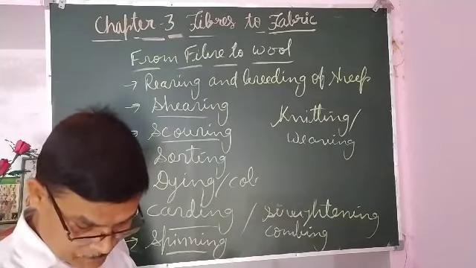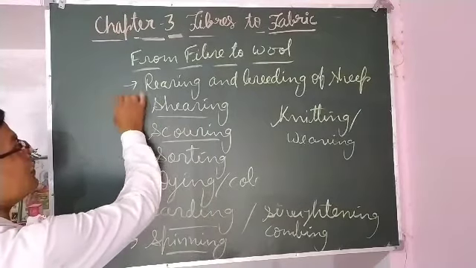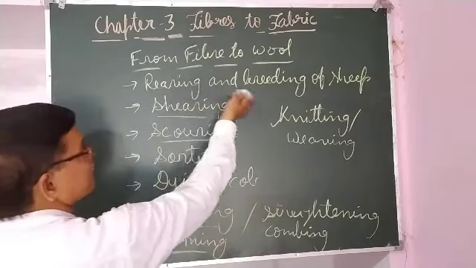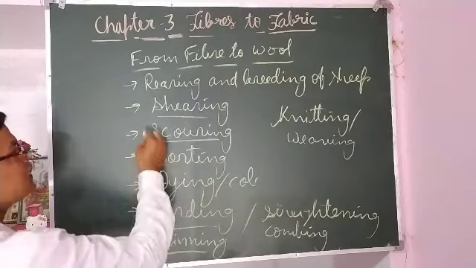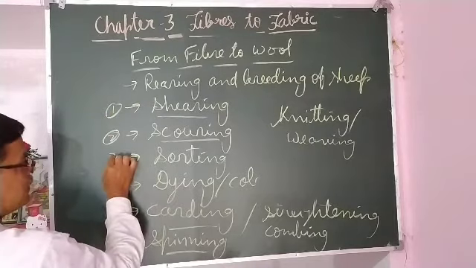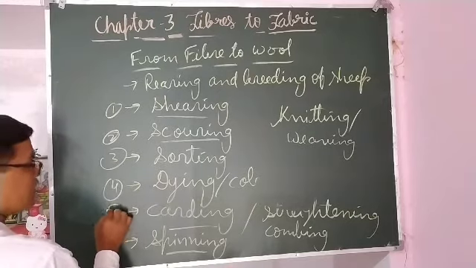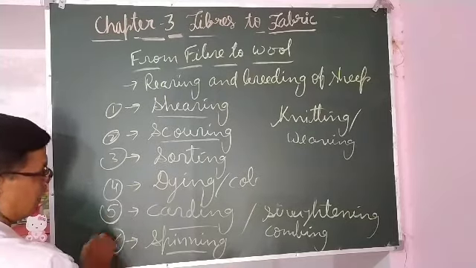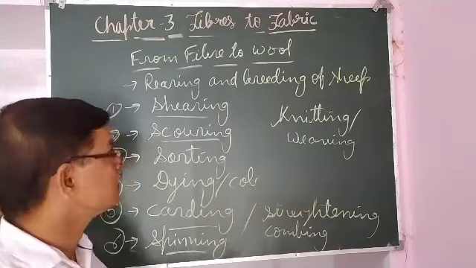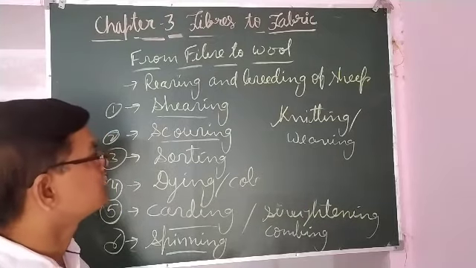The steps are: first step, after rearing, when the sheep is grown, is shearing, then scouring, then sorting, then dyeing, then carding, then spinning. So these 6 steps are followed to make wool from the fiber obtained.